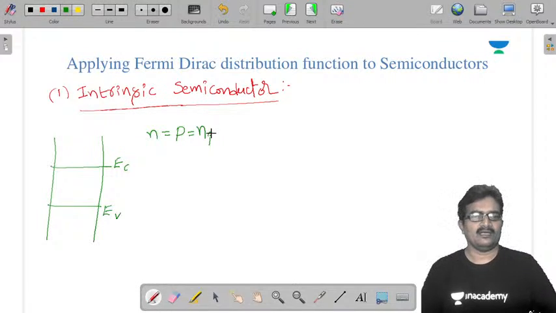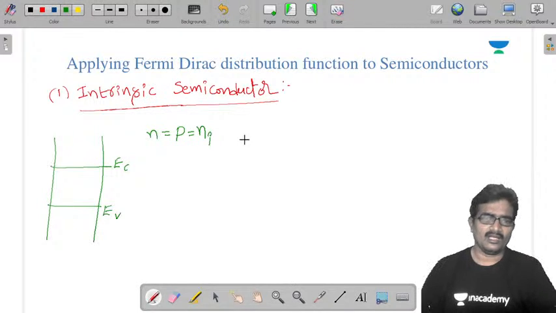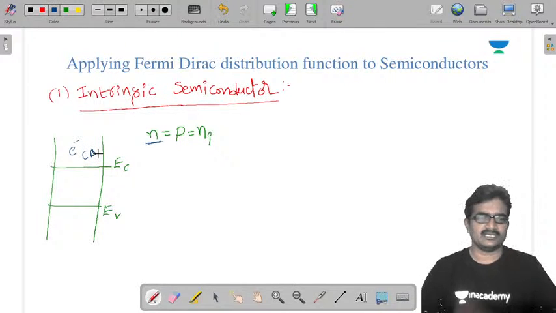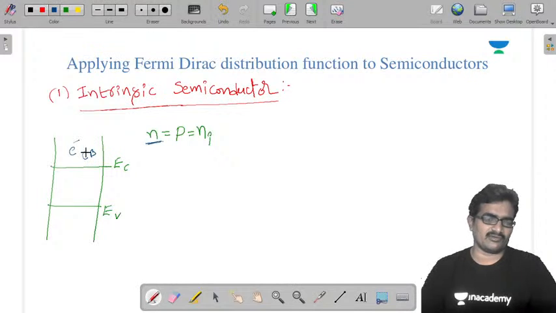Now, just observe electron concentration. Electrons are available in the conduction band. That means electrons occupy the energy levels in the conduction band.